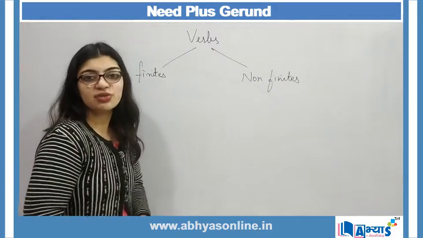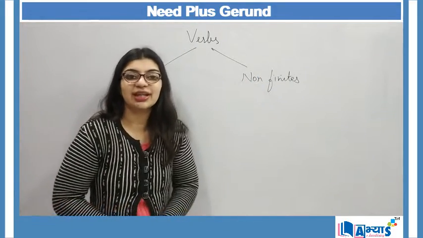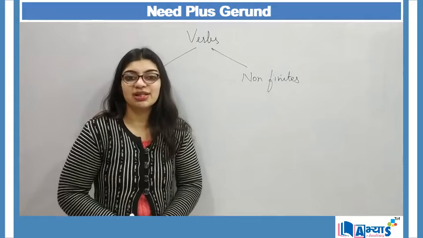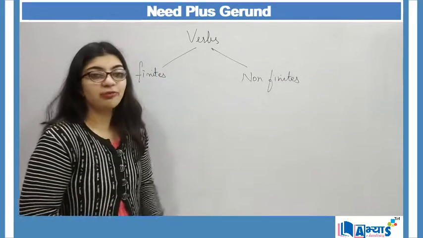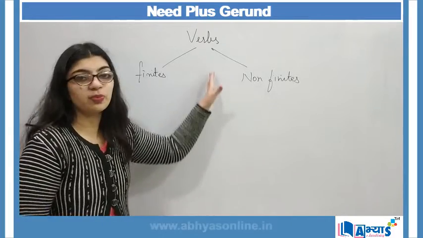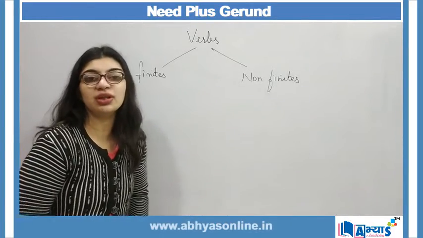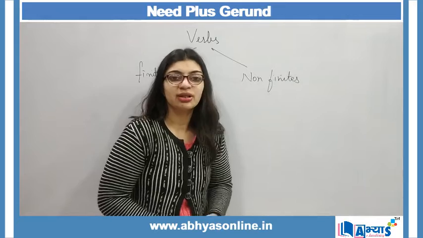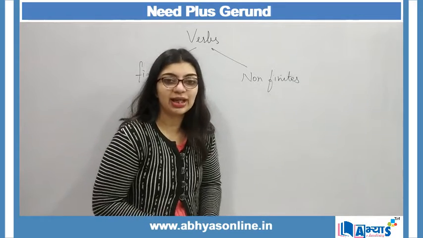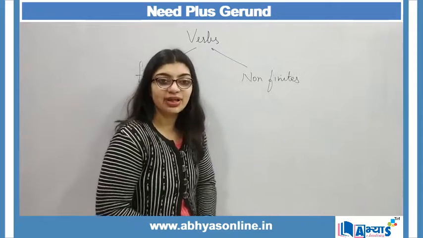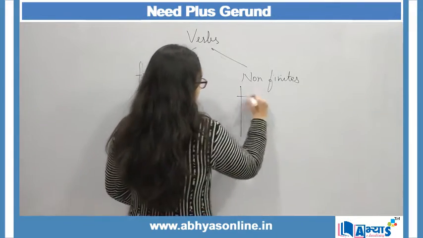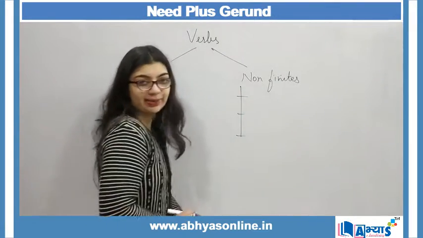Finites are defined as all those verbs which contain a subject, they contain a person and a time at which an event occurs. But non-finites, they are considered to be verbs, but those verbs do not contain any subject, neither do they contain any time or a person. And non-finites are further categorized into three types.